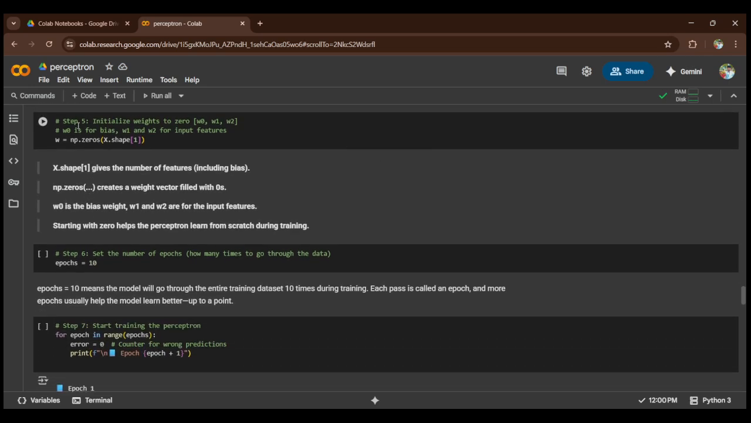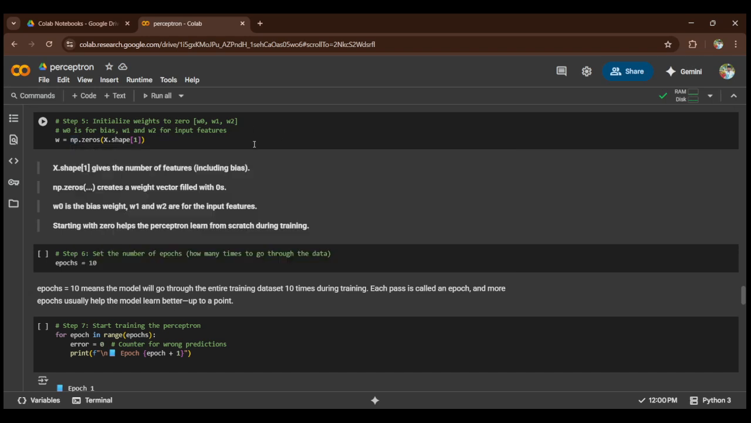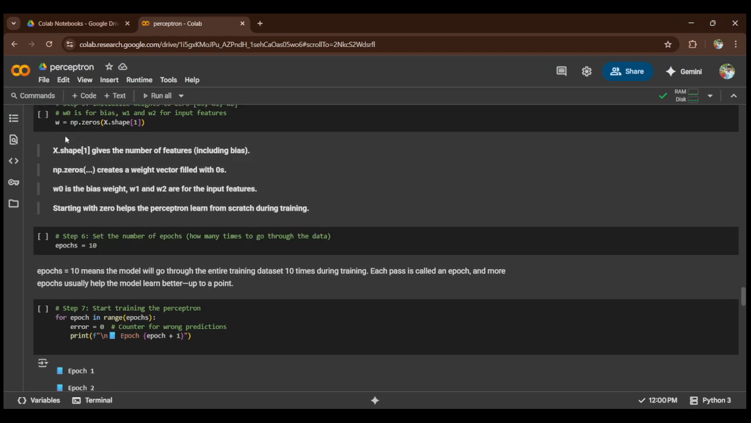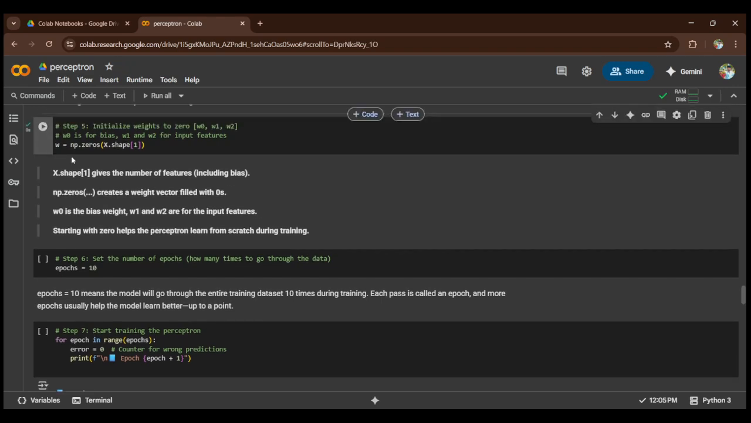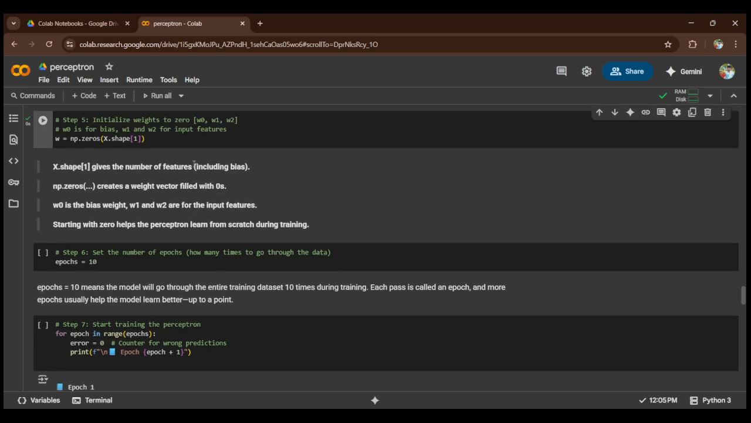Okay. So the fifth step, we are initializing the weights to 0. W0, W1, W2. W0 is the bias and W1, W2 are for the inputs. Then we write the code here. See, this is also runnable. W is equal to np.zeros of x.shape[1], which gives the number of features.